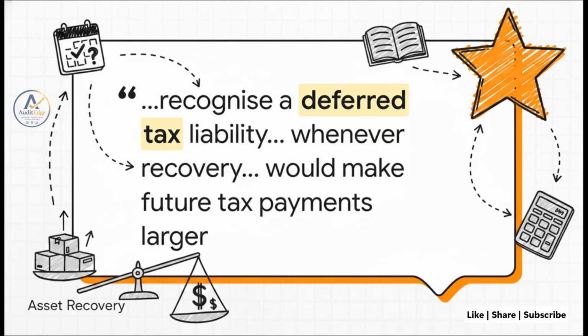Now, I want you to literally star mark this specific quote from paragraph 10 in your textbooks. It is the absolute fundamental principle, and really, it's going to be your ultimate doubt clearance tool today. Basically, if recovering the carrying amount of an asset is going to make you pay more tax in the future than if it had no tax consequence at all, well, then you have a deferred tax liability today. It's as simple as that.